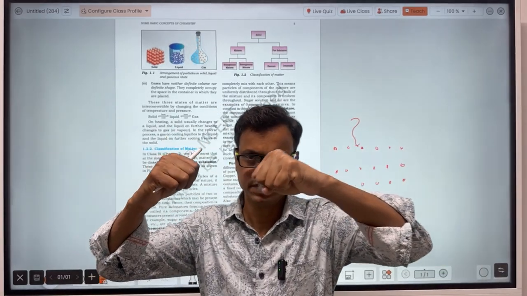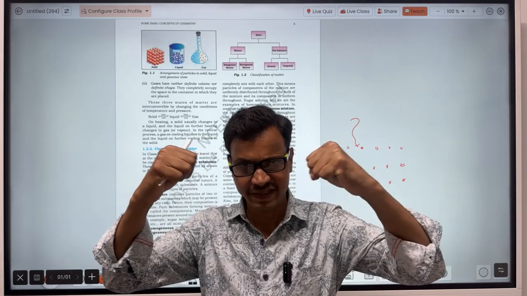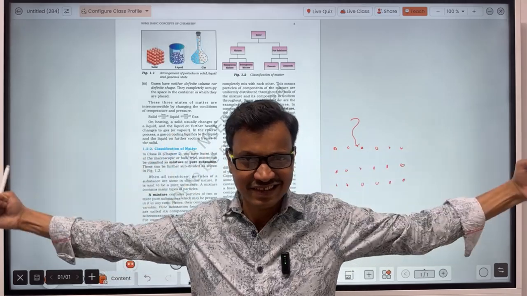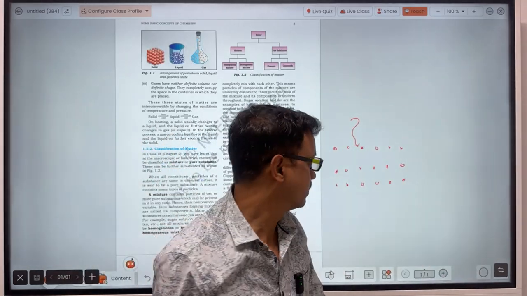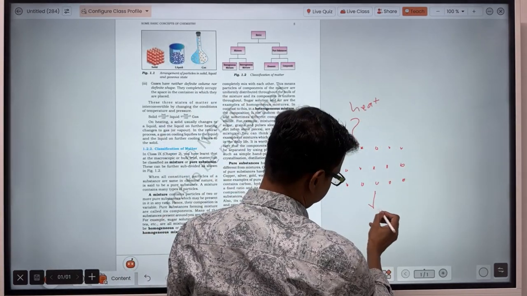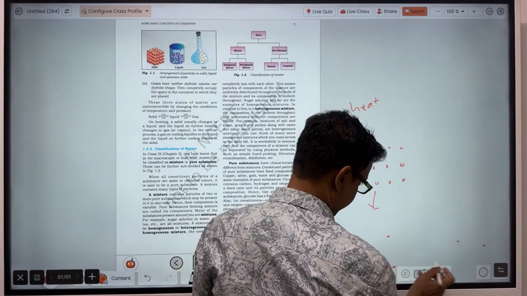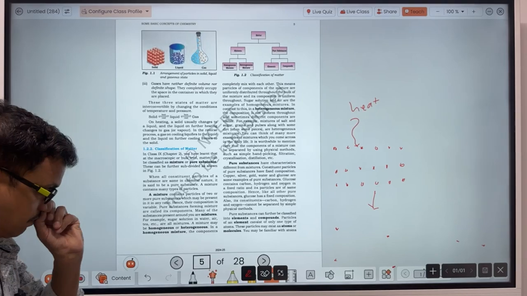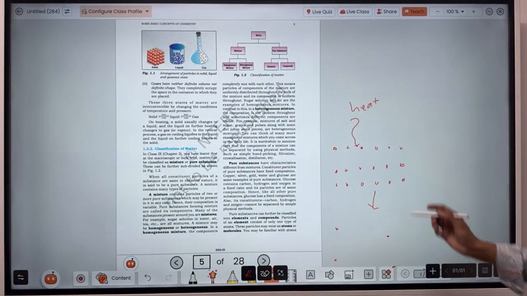Like that, suppose initially particles were vibrating like this. When you supply the heat energy, then particles will start vibrating like this. Again, then like this. Okay, so what happened here? When heat energy is supplied to the particles, then the distance between the particles will increase, and hence when the distance is more, then the force of attraction operating between the particles will decrease.